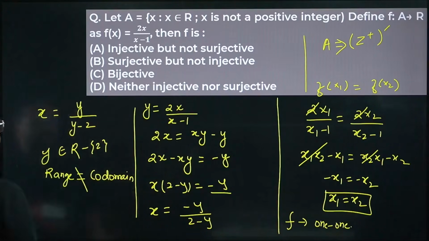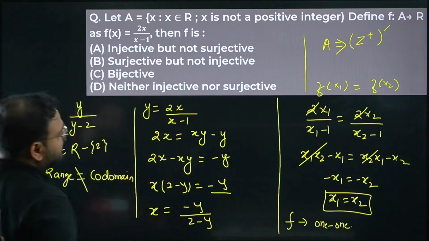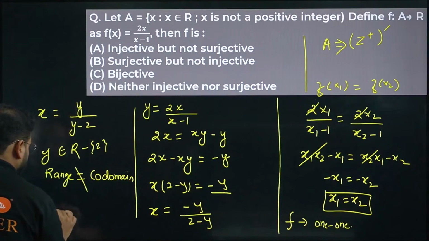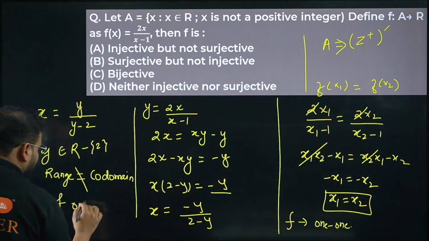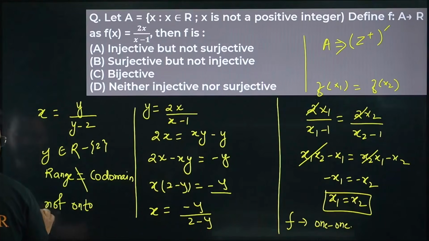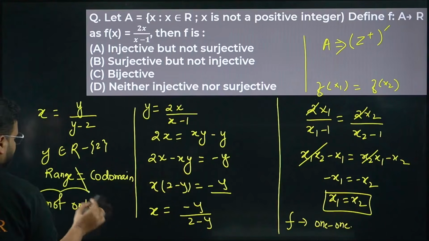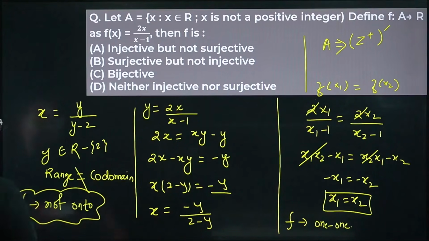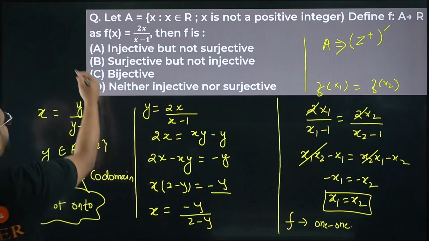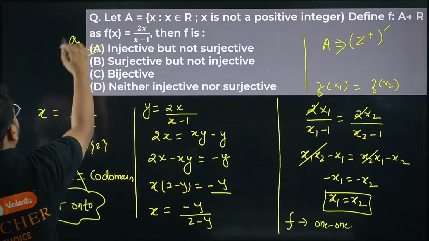So what I get here is range is not equal to codomain. It means not onto. The function f is not onto. Okay. So I get the answer directly over here as injective but not surjective. Option A is correct. Injective but not surjective.